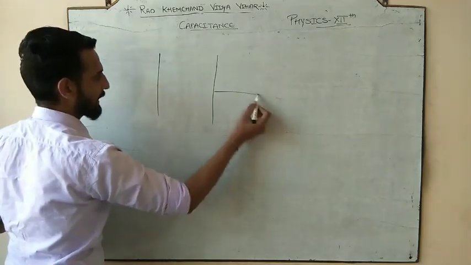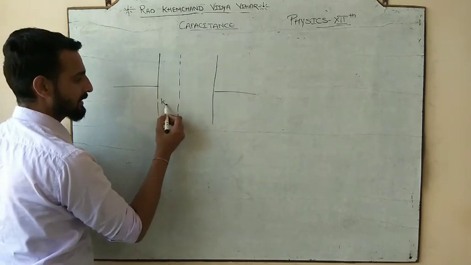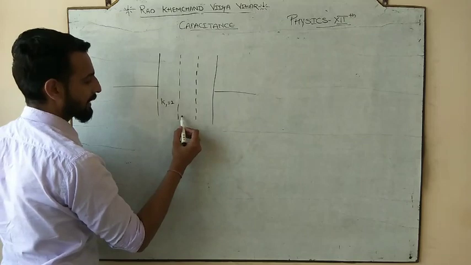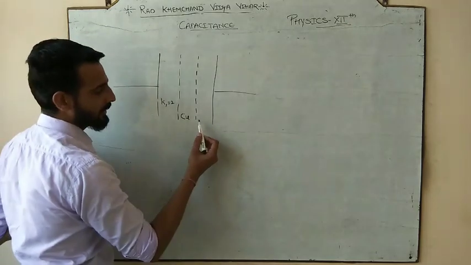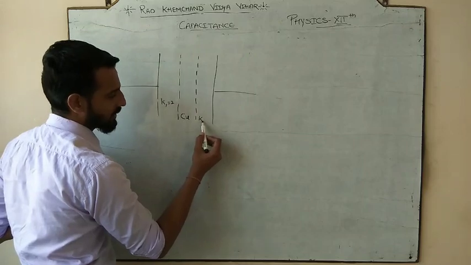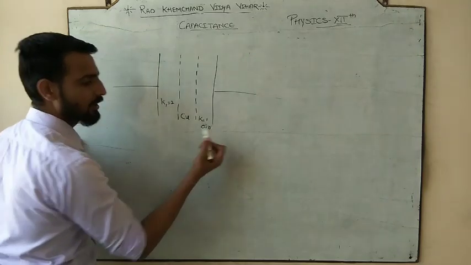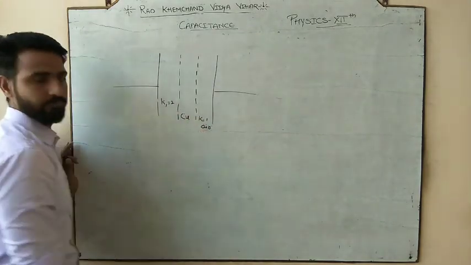If I have a medium like that, if I say I have a first medium with K1 2, I have a second medium, here I will write copper. I have a third medium where I am writing K is equal to 1, जो कि air के लिए होता है. Okay, if I am separating three mediums like that, K1 2, copper, K1.